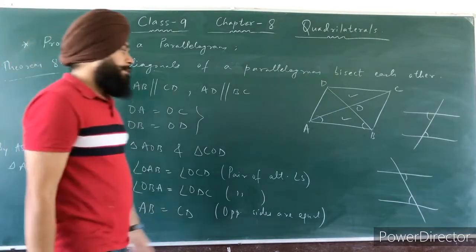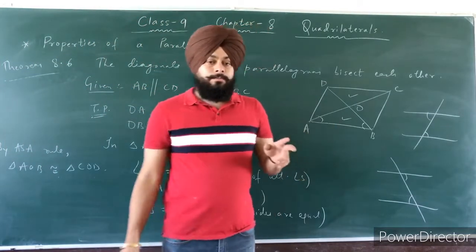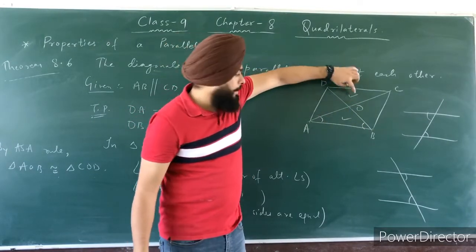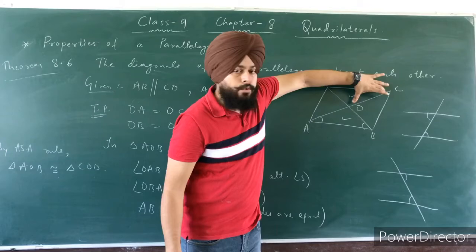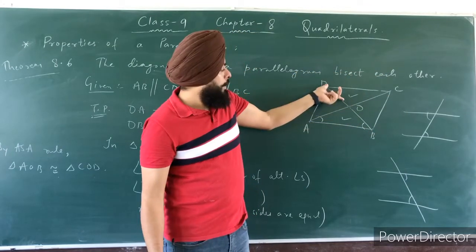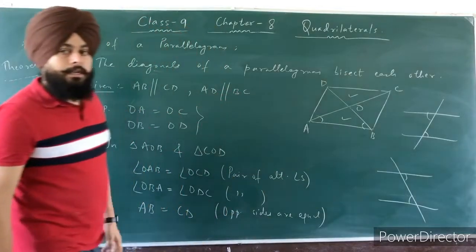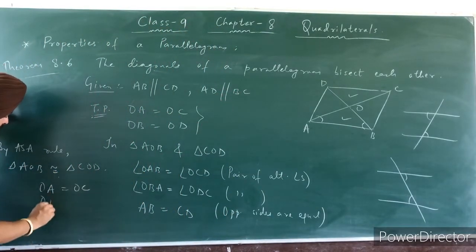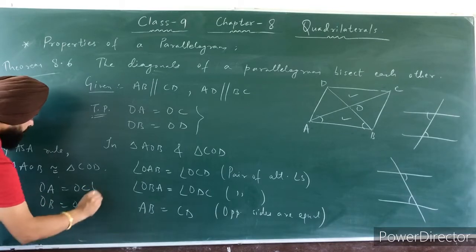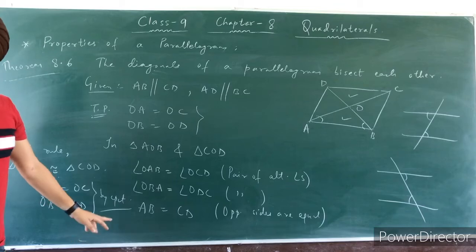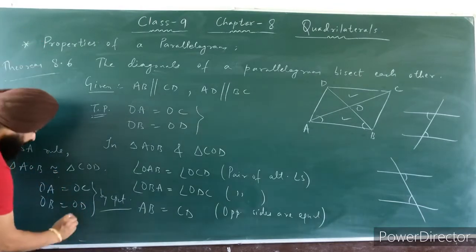Now you can take any two of its parts equal. So in triangle OAB we can take side OA and in triangle OCD we can take side OC. And the second is OB of this triangle and OD of this triangle. It is equal. OA equal to OC and OB equal to OD by CPCT, corresponding parts of congruent triangles, and proved.